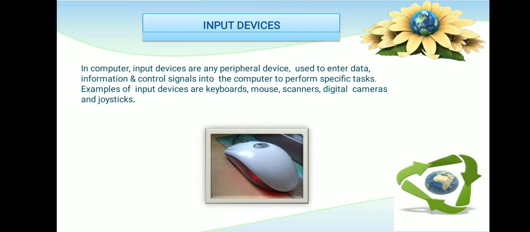In the computer, input devices are any peripheral devices used to enter data, information and control signals into the computer to perform a specific task. Examples of input devices, as I already told, are keyboard, mouse, scanner, digital camera and joystick. See here, you can see the mouse and the digital camera is also there. With the help of a digital camera, you can capture images.